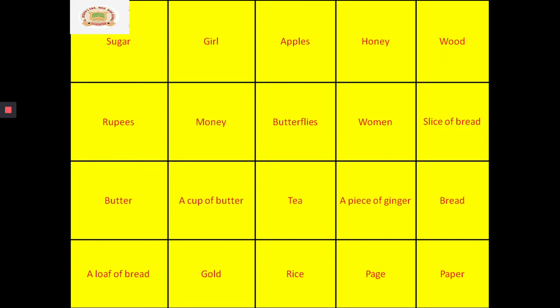Now I hope you all are clear with what words are countable and what nouns are uncountable. You all got it, no children? So that means countable nouns can be counted and uncountable nouns can't be counted. Yes or no? Already I have given so many examples here, no? But then how will we specify how much water I want?